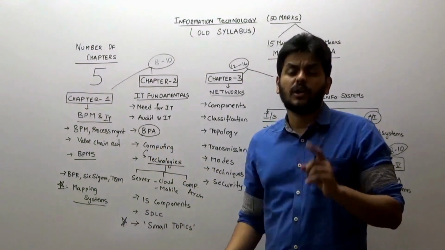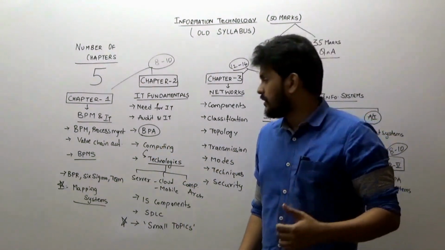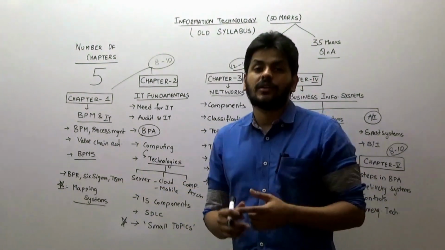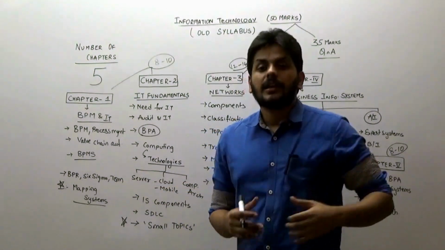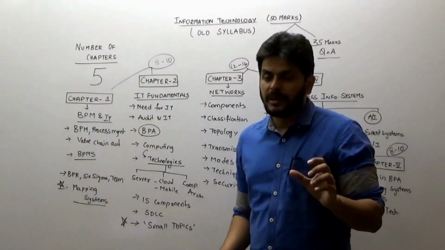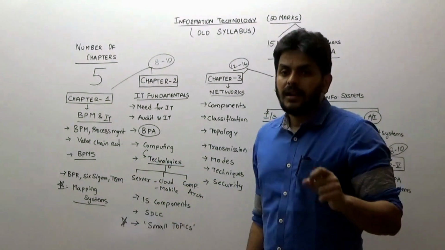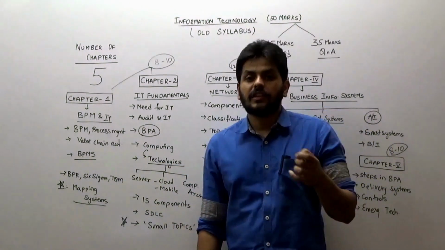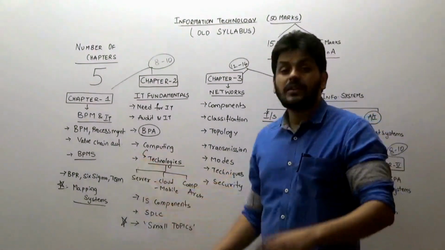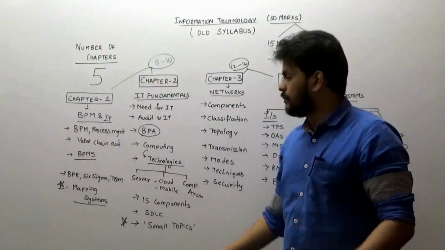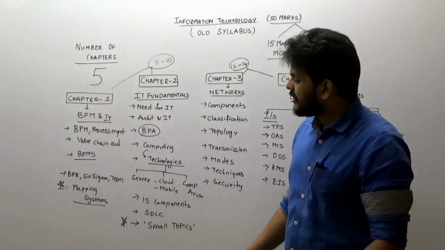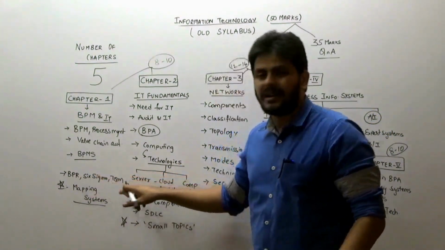Then go to this concept called value chain automation, which is a critical question from that chapter. And also I didn't write here, but there is one question on how information can become an asset in the organization. All those are pretty much important from the first topic. Then towards the end, we have a small concept on BPMS, Business Process Management Systems, which is software that helps you do the BPM. What is it? What are the advantages and disadvantages of BPM is a predominant question that has been asked in the exam.